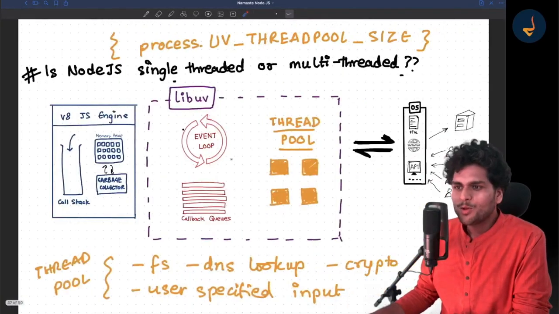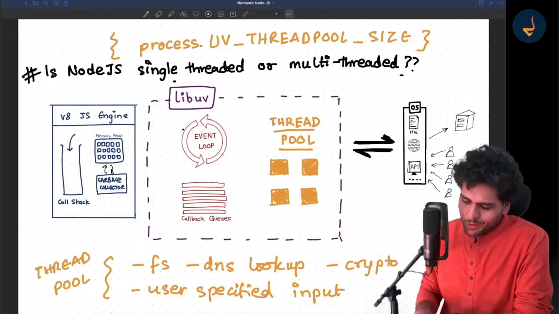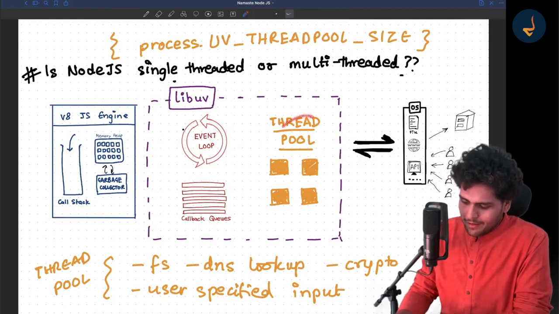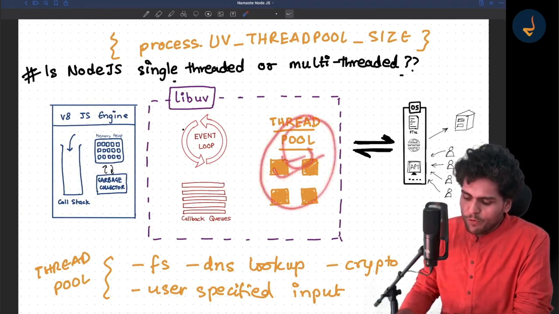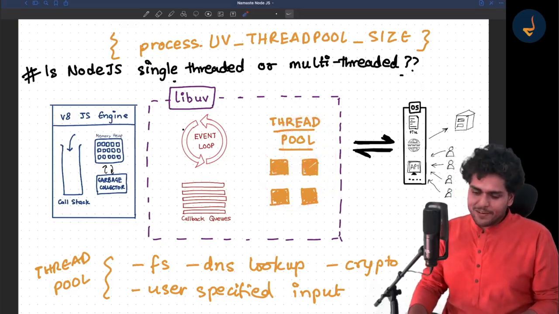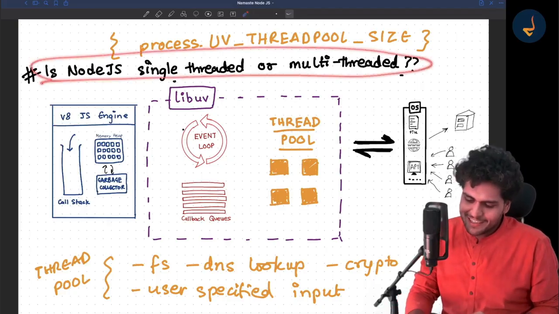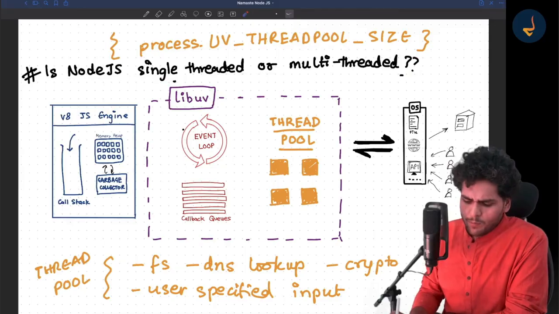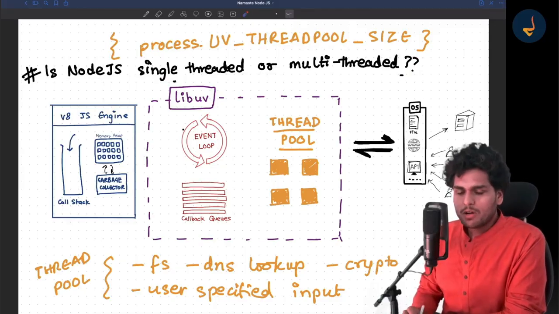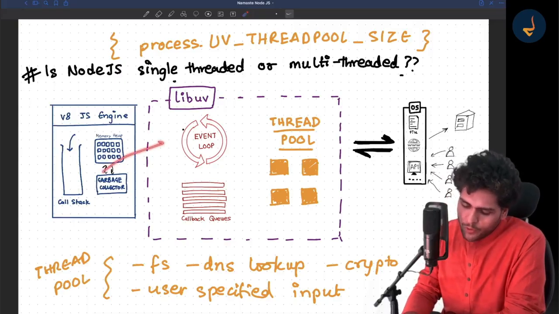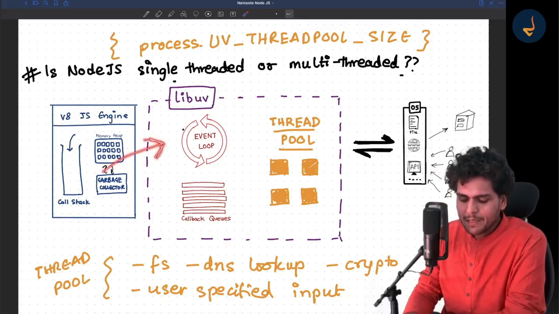Now let's move to the thread pool. I told you that in libuv there is a thread pool. What is this thread pool? When does libuv use this thread pool? And then we will answer the most famous question: is Node.js single-threaded or multi-threaded? You already know the concept that whenever there is an async task, the V8 engine offloads it to libuv. Basically, libuv handles that task.